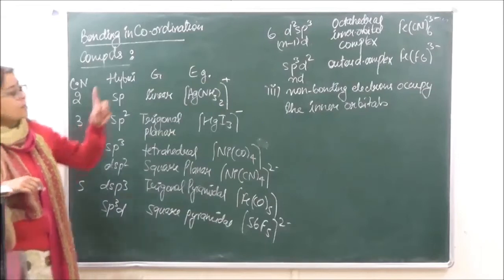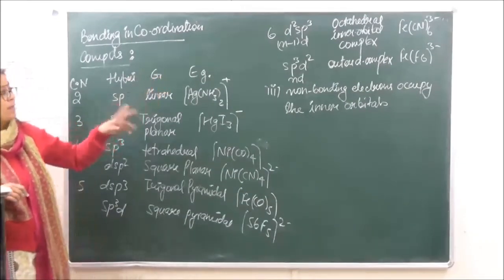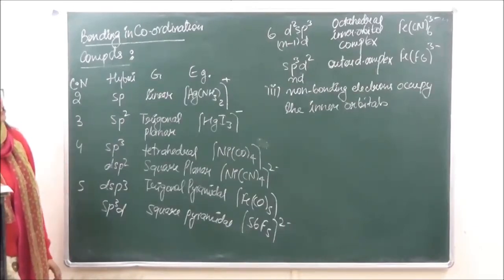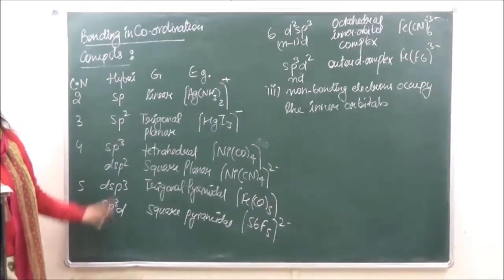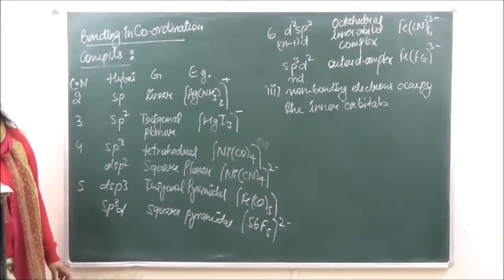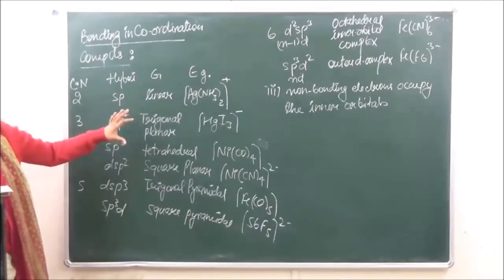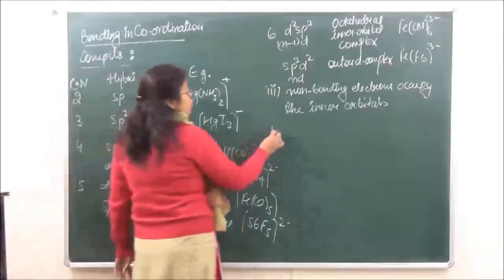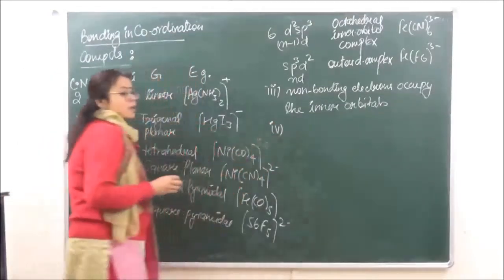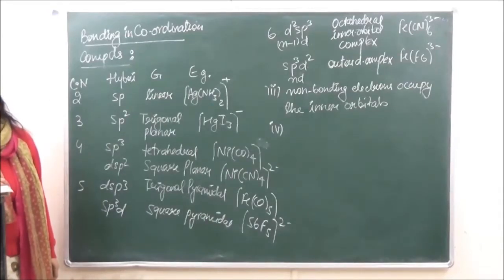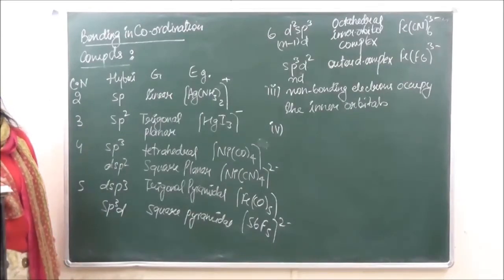So the inner orbital complexes are going to be low spin, and the outer orbital complexes are going to be high spin. We will discuss this later. What does this mean? Then we come to the ligands. We've spoken of all the characteristics of the metal; now we are going to talk about the ligands. The ligands have at least one sigma orbital containing a lone pair of electrons.